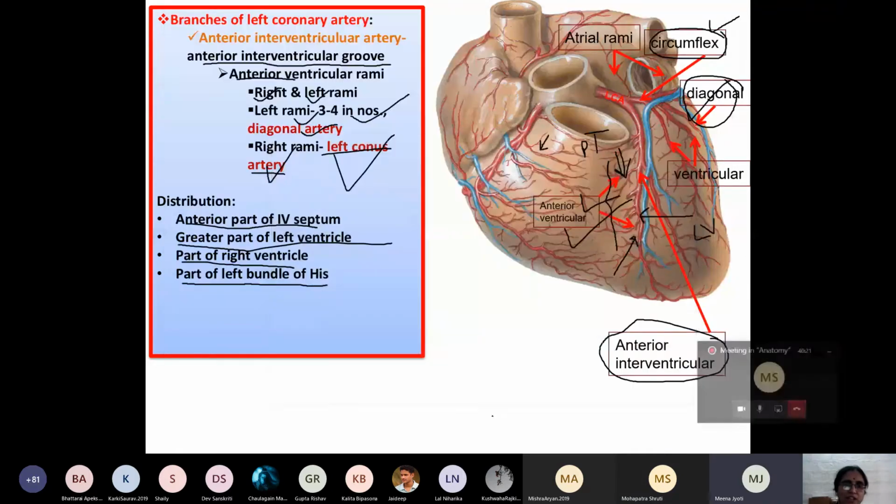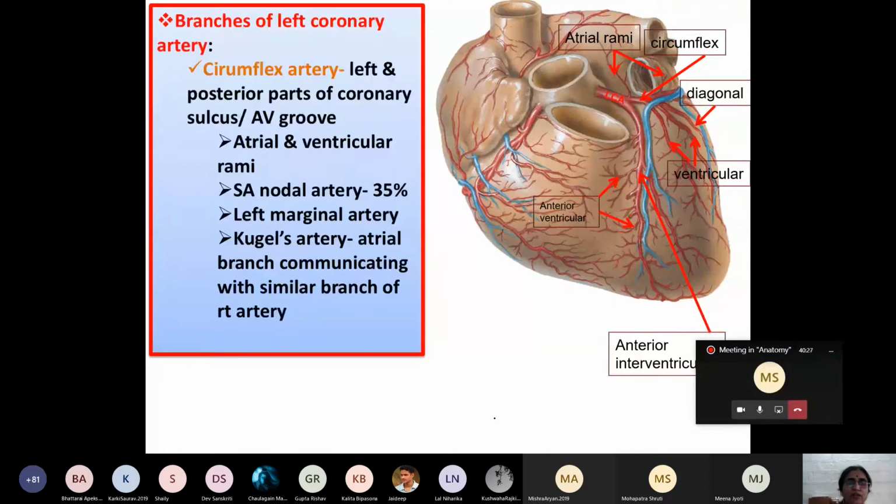Okay, now I will proceed. I believe all of you have listened carefully and understood. Let us go to the branches of the circumflex artery, which is the branch of the left coronary artery. Circumflex artery first winds around the left border of the heart, then it lies in the left posterior part of the atrioventricular groove or the coronary sulcus. The circumflex artery gives small branches to the left atrium. They are known as the atrial rami.